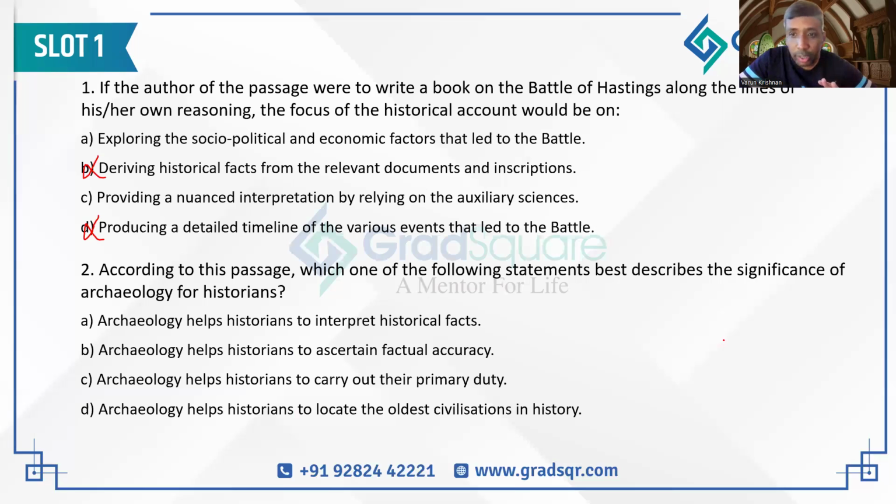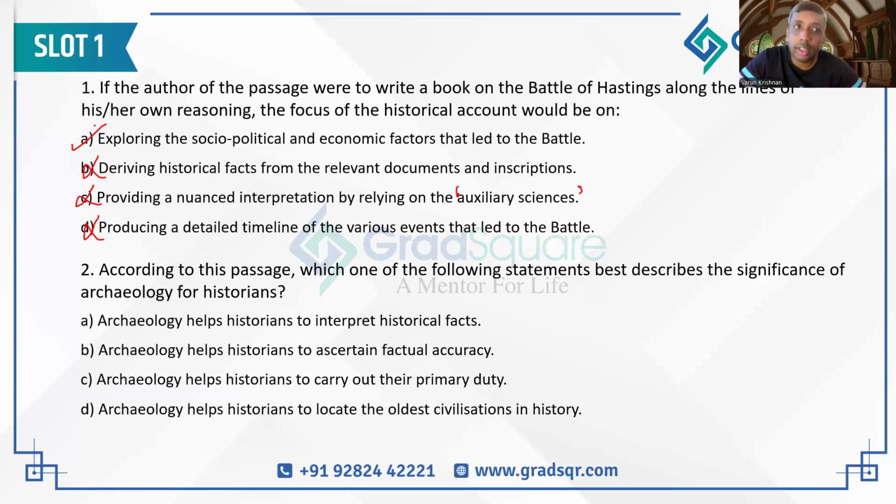This is what makes the question very difficult. If someone is the kind of aspirant who is going to pick up something that is written directly in the passage in the context of whatever has been asked in the question and mark whichever option has that term present inside it, they will get this question wrong. Auxiliary sciences being mentioned in the passage in the same paragraph as the Battle of Hastings is still not enough to get this question right. That's why C is the incorrect answer. The answer is option A because the author says that personal interpretation of historical events is what a good historian should actually write about, and that's why A is the answer.